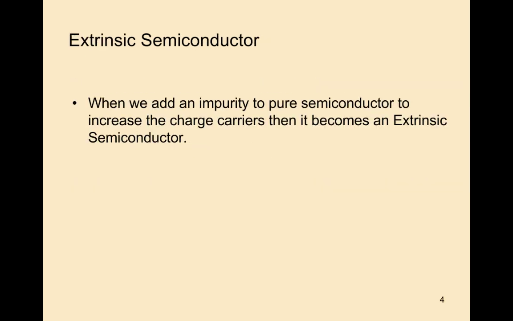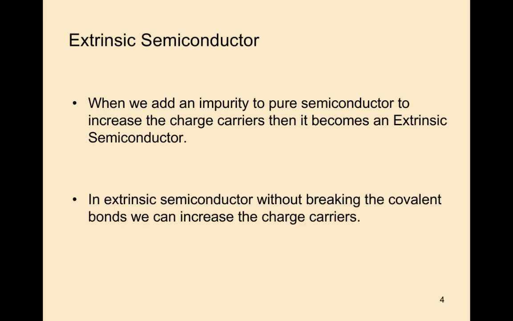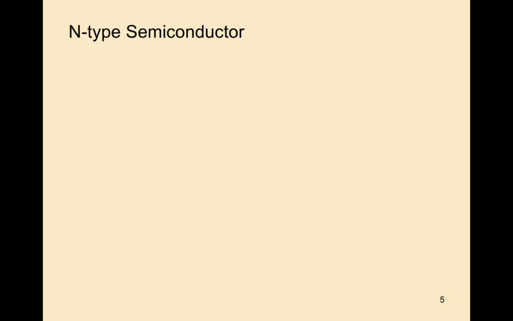When we add an impurity to the semiconductor to increase the charge carriers, it becomes an extrinsic semiconductor. In an extrinsic semiconductor, without breaking the covalent bonds, we can create or increase the charge carriers.